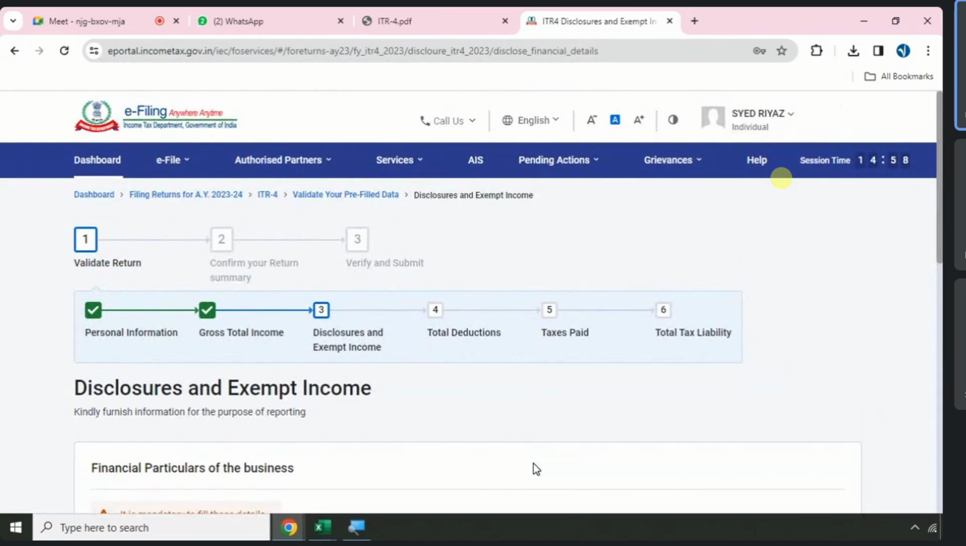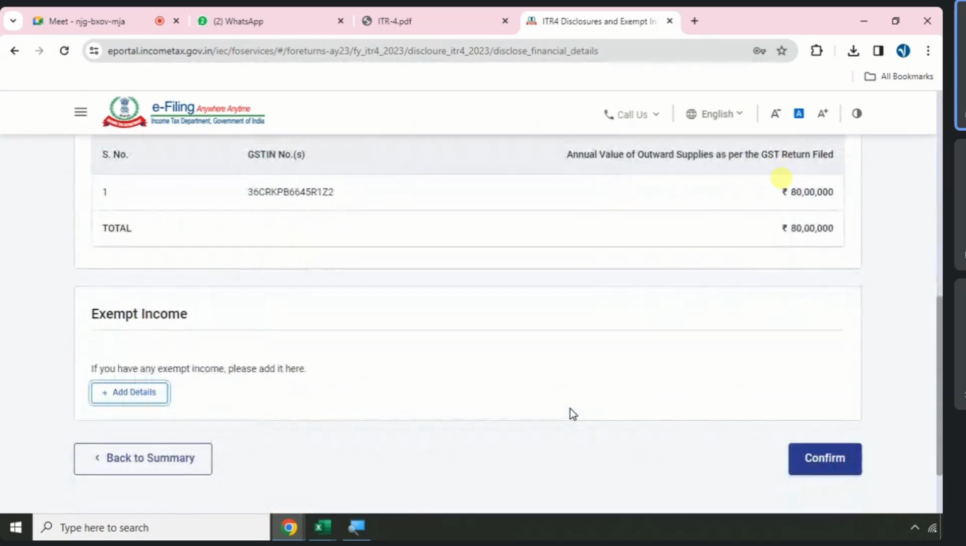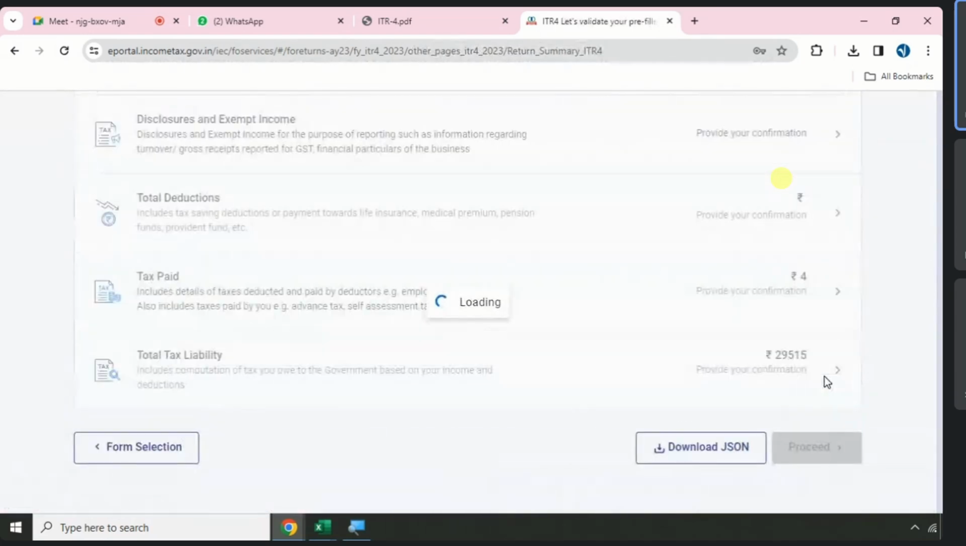GST number addition is important when you have turnover more than 10 lakhs for category 1, more than 20 lakhs for category 2, and more than 40 lakhs, yeah, 20 lakhs for category 3. So remember, based on your state, you need to file the return and disclose the required information. Then you can skip all other declarations.